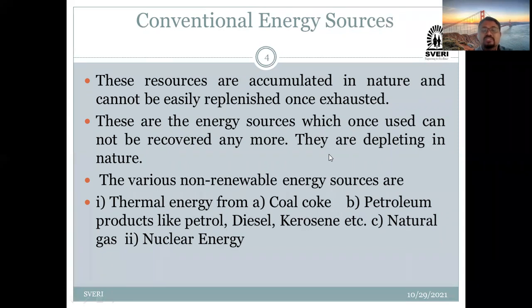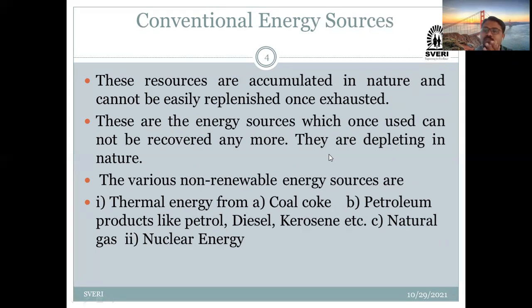Okay, what is its meaning? These sources are available in nature. They are accumulated in nature, available at a particular part of nature. But what is important is that whenever that source ends, or has been exhausted, it is not possible to recreate or replenish that particular source.